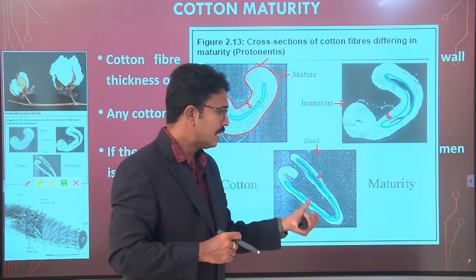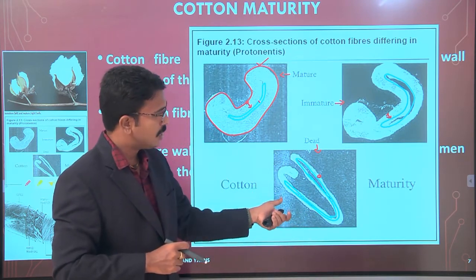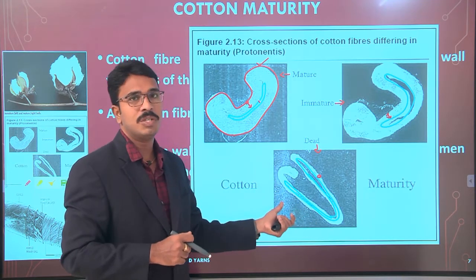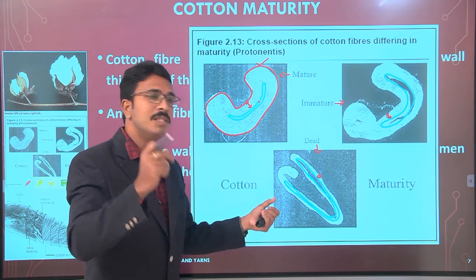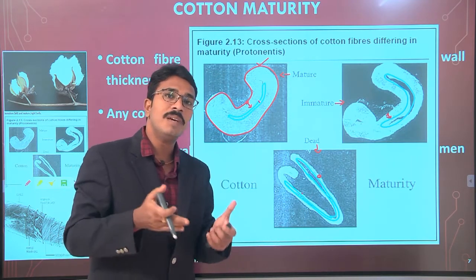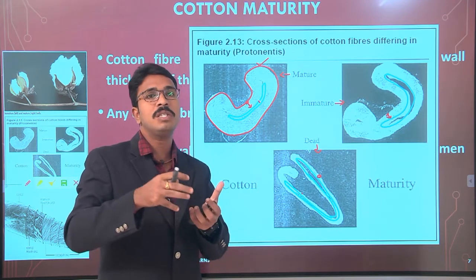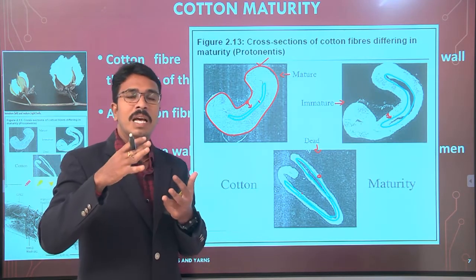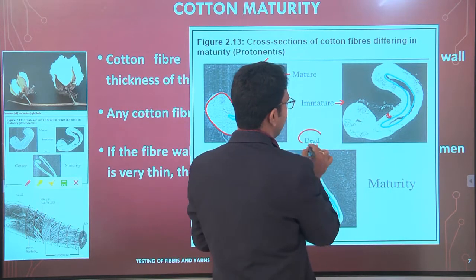Now you can see the third one. If you look at this structure, in most of the cross section you can see the halo portion, and the cell wall thickness is very, very less, whereas the halo portion is more. That means fibers where the halo portion is dominant are dead fibers.